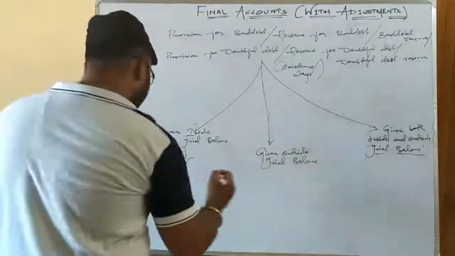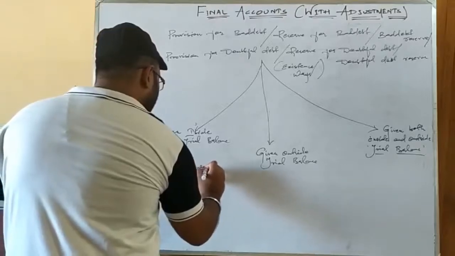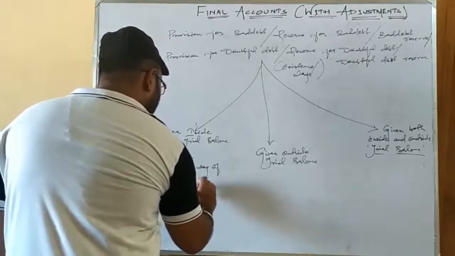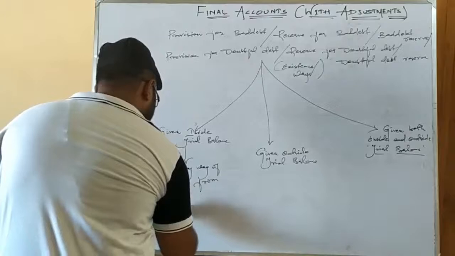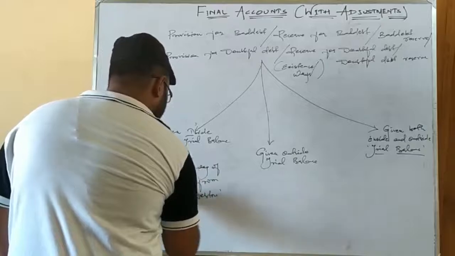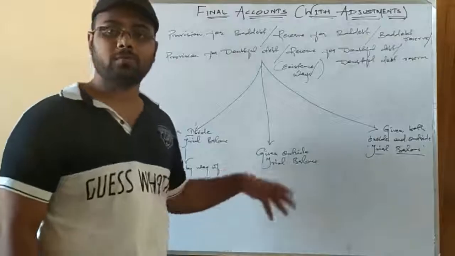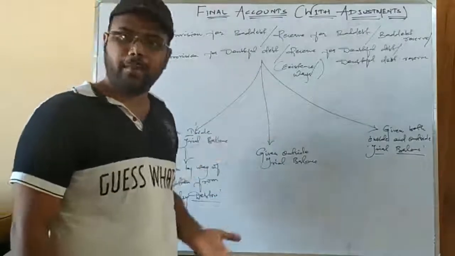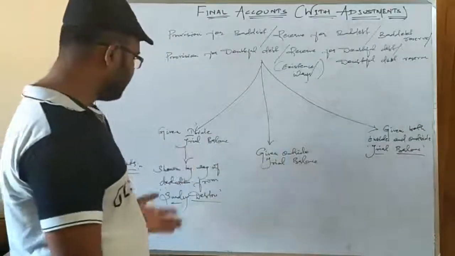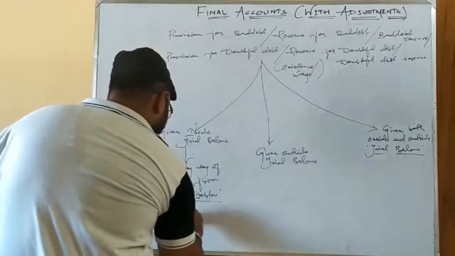How is it treated? Shown by way of deduction from sundry debtors. These are not shown in the liability, but they are shown by way of deduction from the concerned asset to which it belongs. Since it is a debt, obviously it belongs to debtors. So it is treated once since it is given inside the trial balance, and shown in the asset side of the balance sheet by way of deduction from sundry debtors.